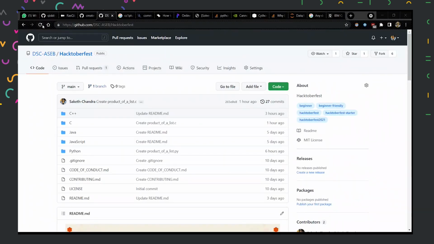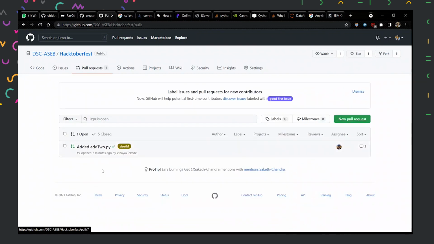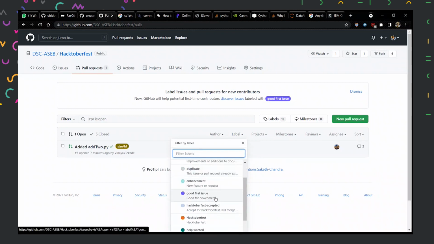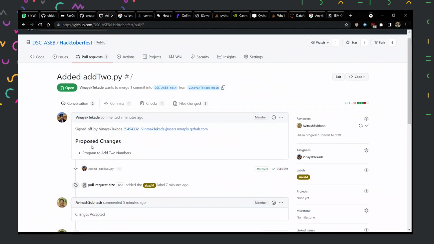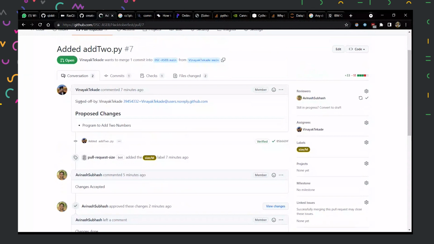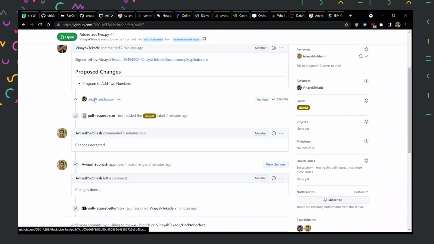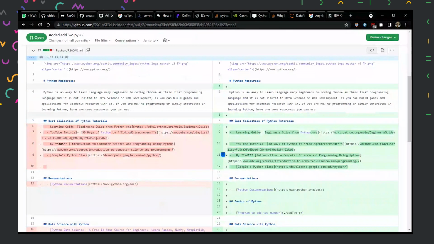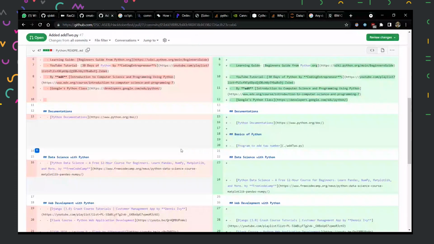If you see here, there's one pull request. If I click on that, I can see the pull request. What can I do? I can add labels, like bug, good first issue, or Hacktoberfest. I can tag them actually. If I open that, I can see what changes he did. If you see, he has added the file, and I can see the code he did. Just now he explained what changes he did and what we have done.